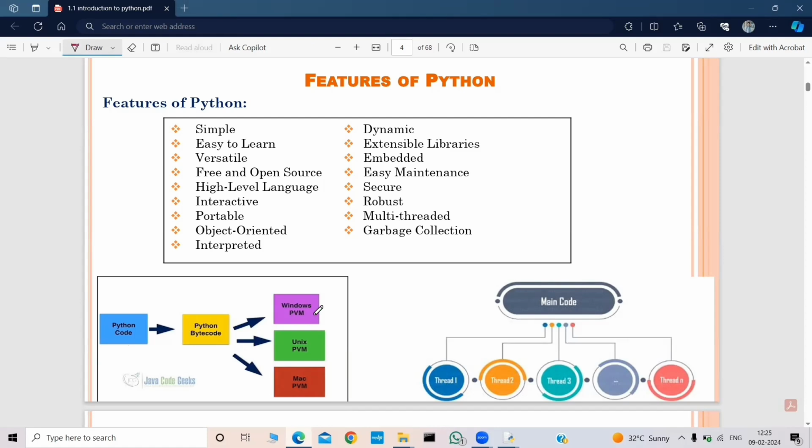It can be executed on Windows PVM, Unix PVM, or Mac PVM. Whenever we install any version of Python, internally we get the PVM also, nothing but the Python virtual machine. The Windows PVM is specific to Windows only, the Unix PVM is specific to Unix systems only, and similarly for Mac.